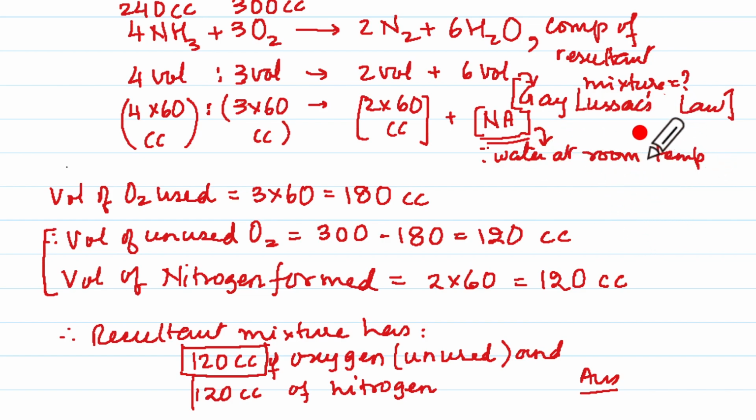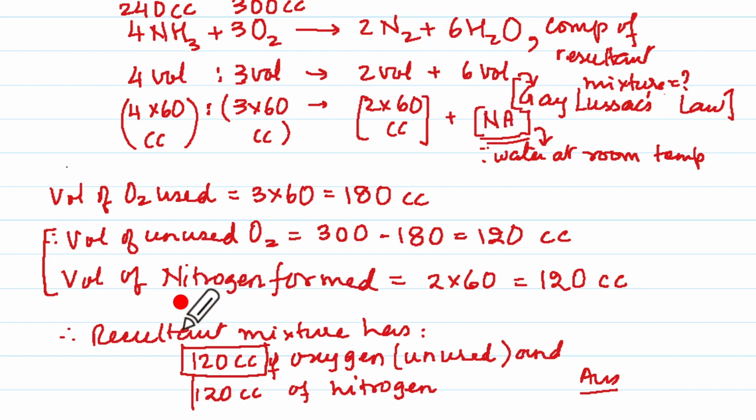So Gay-Lussac's law pertains only to gases. So we do not take any liquid in that. So volume of oxygen used over here is 3 into 60, which is 180 cc. So how much is the unused oxygen? They supplied us 300 cc. So 300 minus 180 means 120 cc was the unused oxygen, which will be there in the resultant mixture here.